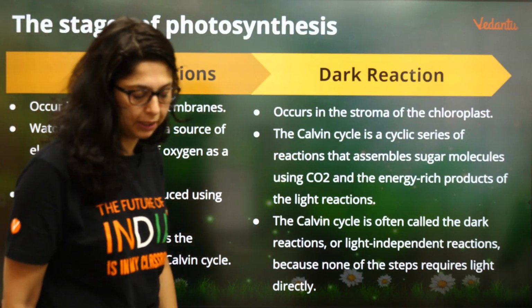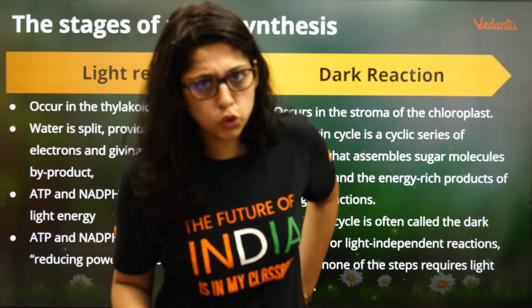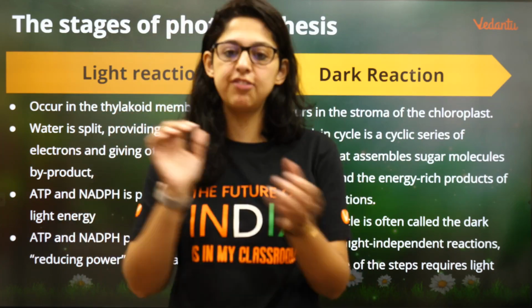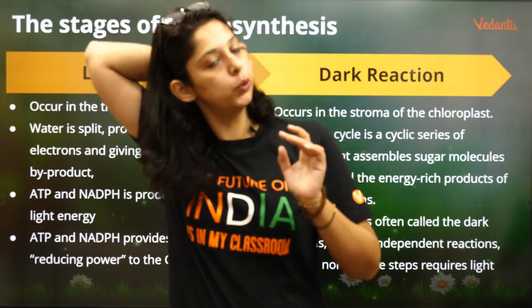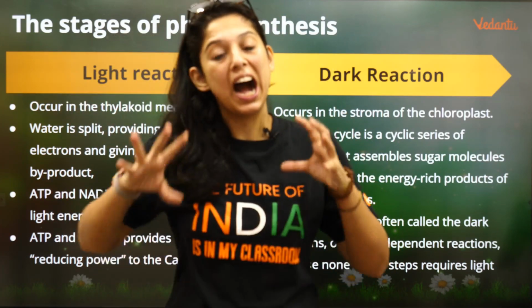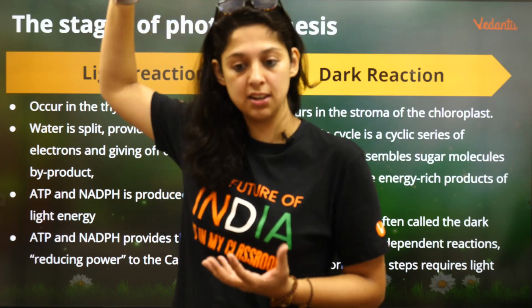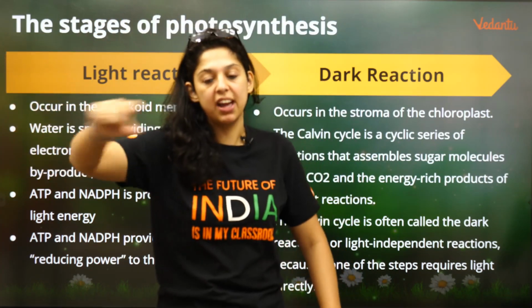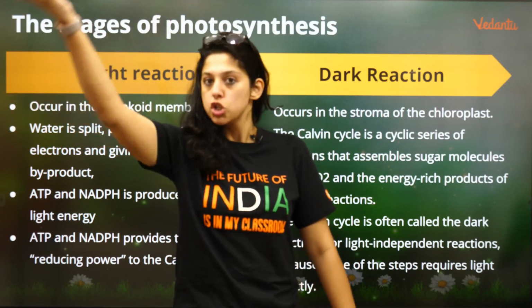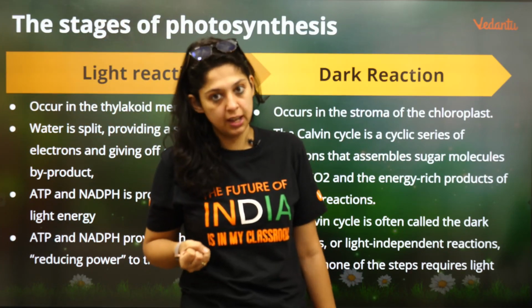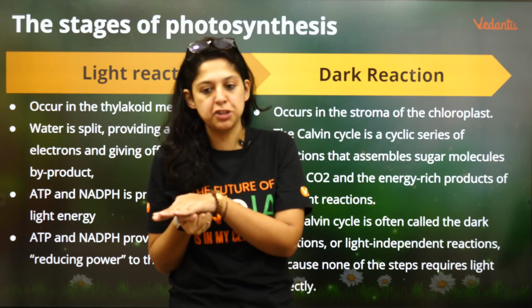अब हमने क्या देखना है बेटा? देखो. We have to do 2 things in today's class. Very, very, very important, right? 2 things we have to do. First thing that we have to do is how to trap the light energy. Energy is in the sun. Where is the energy? The energy is in the sun. So how to trap that energy and make ATP and NADPH out of it?